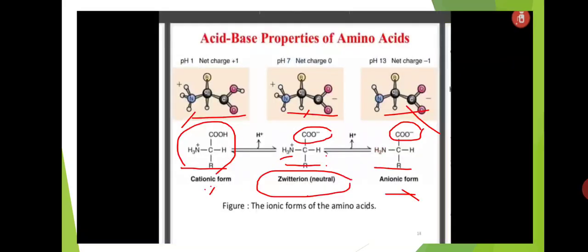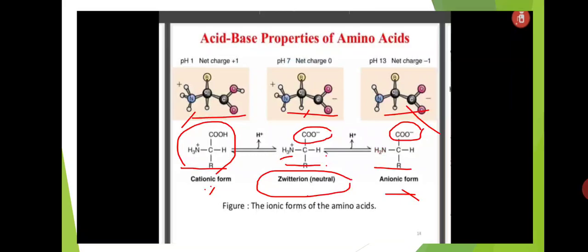Acid base properties of amino acids. Here this amino acid is showing cationic form, anionic form and neutral form. In cationic form, the amino group is protonated and forms NH3 plus, that is called the cationic form. The pH value is 1.